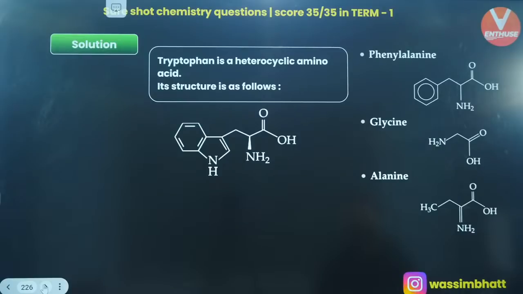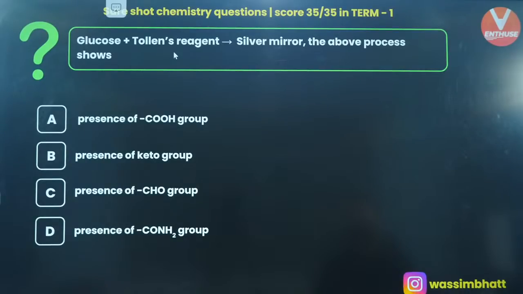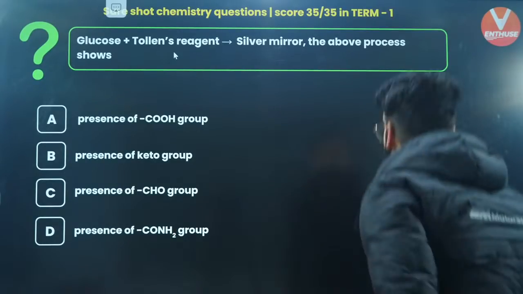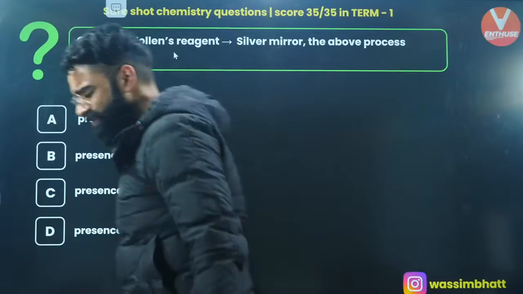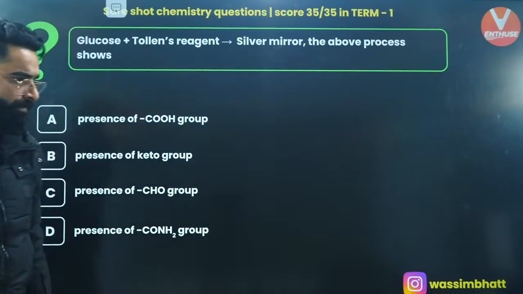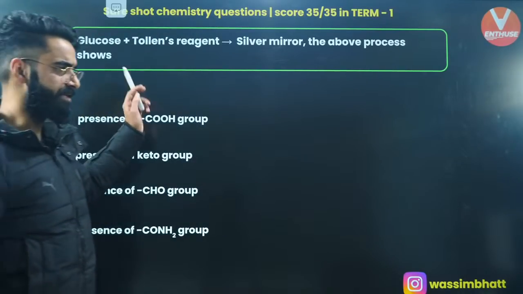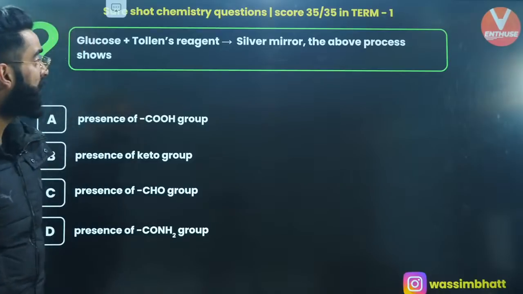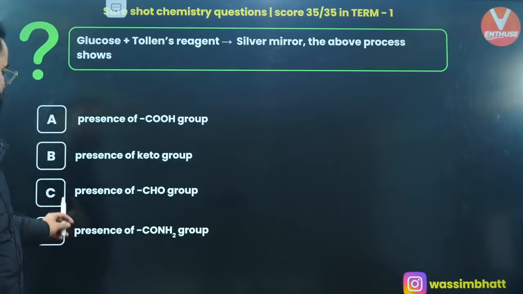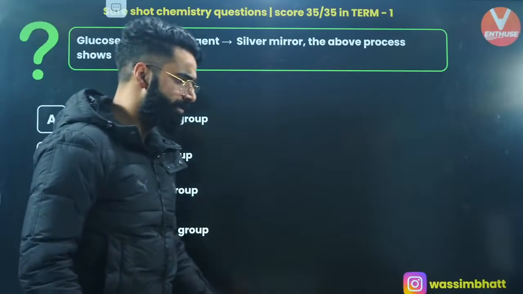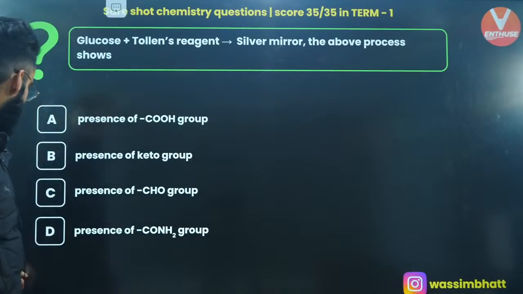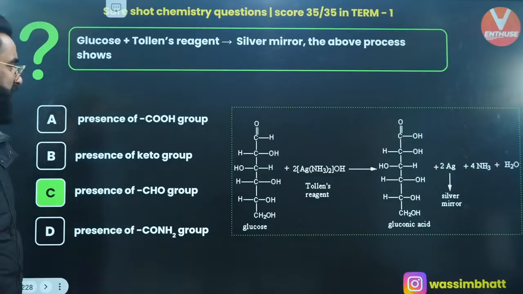Okay, glucose plus Tollens' reagent gives a silver mirror. The above process shows the presence of the CHO group, right? Yes. It shows the presence. Glucose plus Tollens' reagent gives a silver mirror, and the above process shows the presence of the CHO group. I hope you know it, right? The session is not going to take more than 5 minutes.